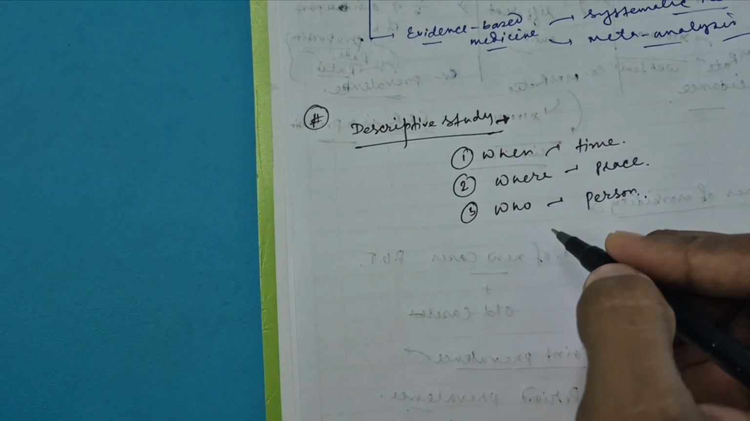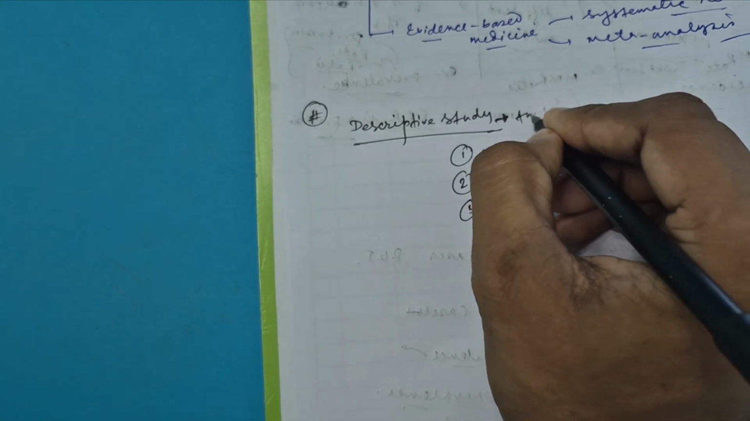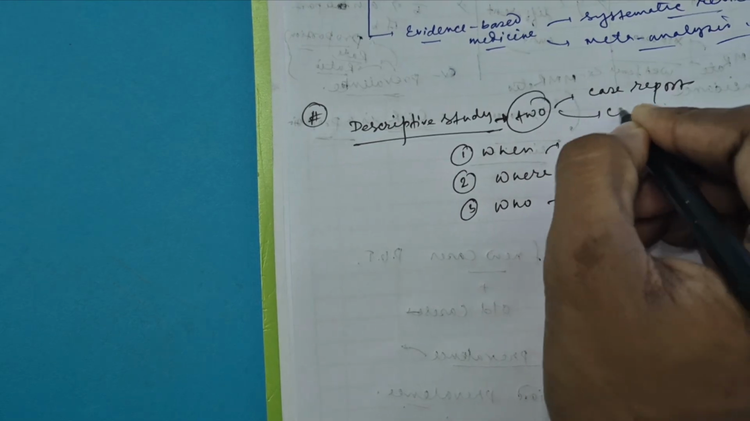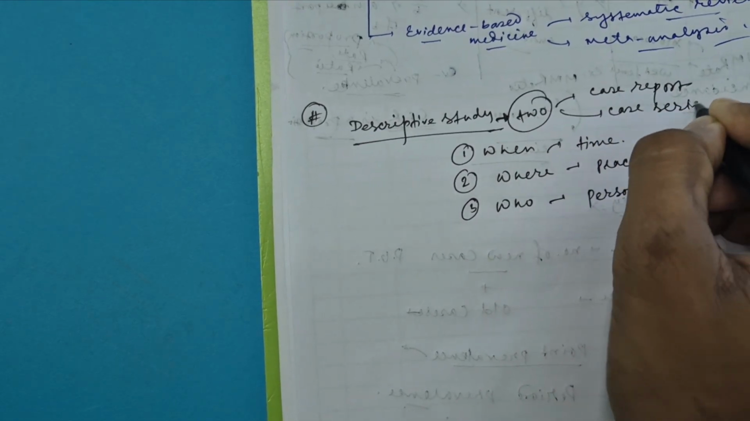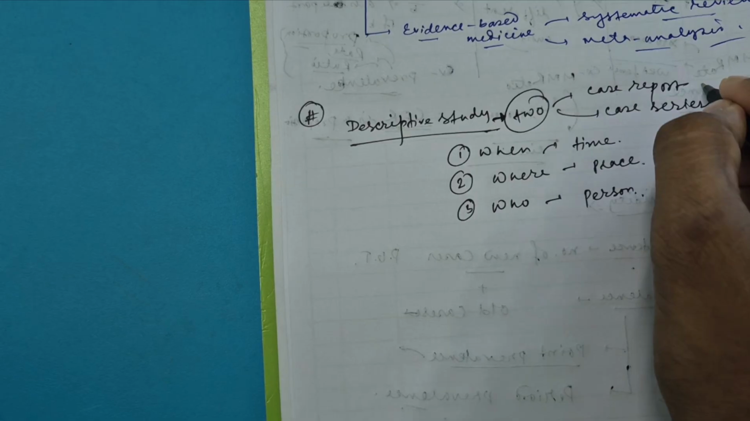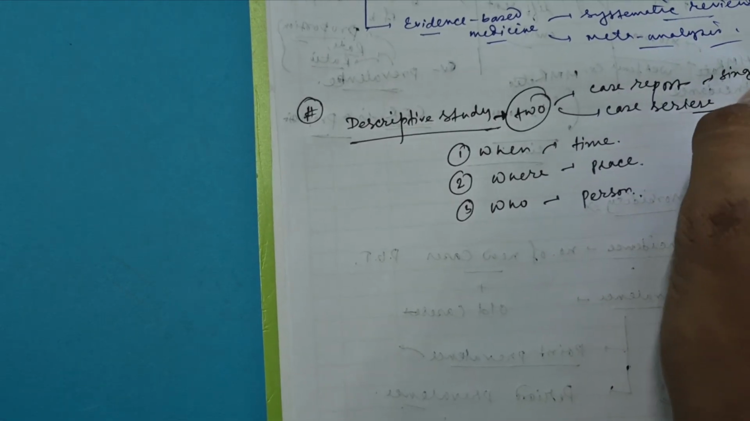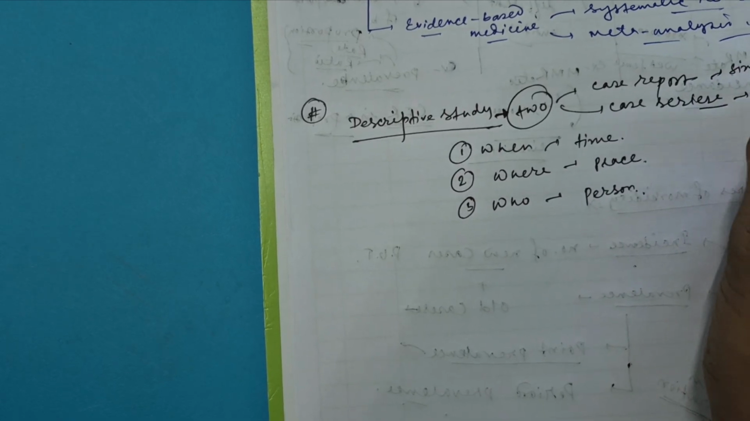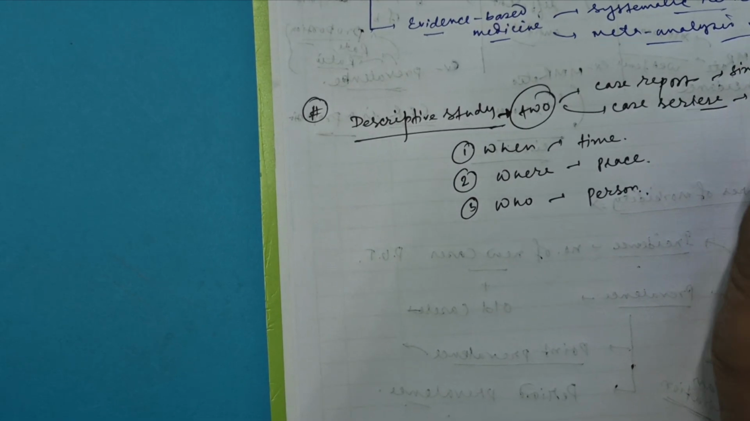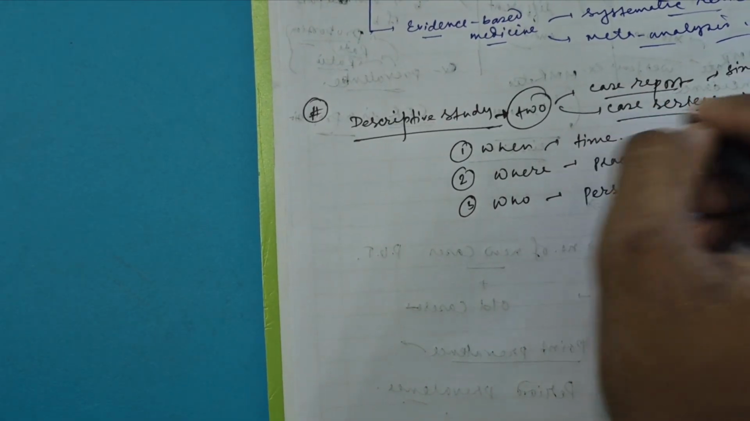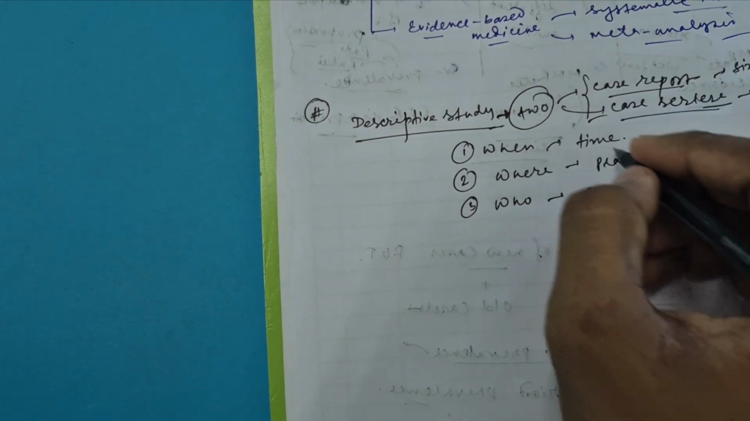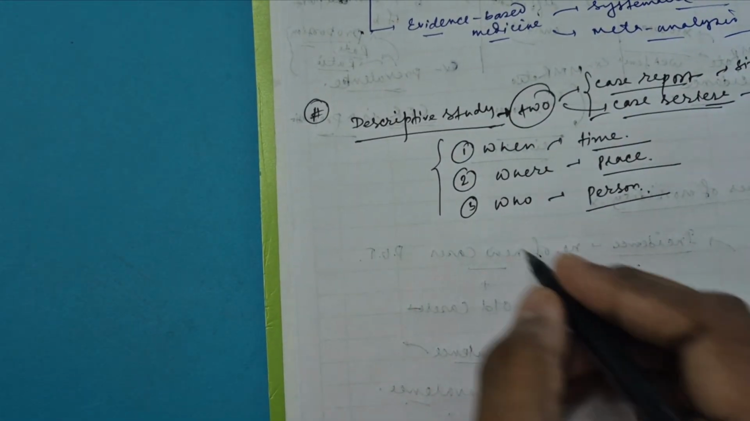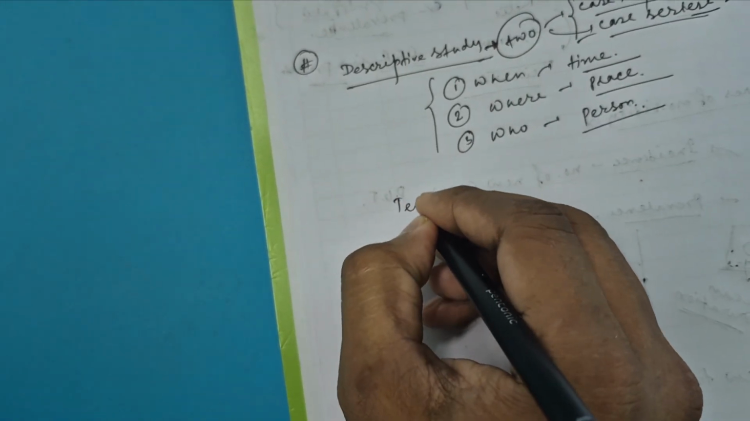Here in descriptive study, we have two types of study, that is case report and case series. In case report, we study one single case, and in case series, we study multiple cases. So case report and case series, these things should be clear. And the time distribution, place distribution, and person distribution we will learn in the descriptive study. So firstly, we will learn about the time distribution.